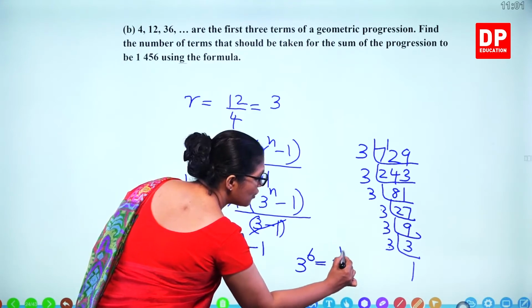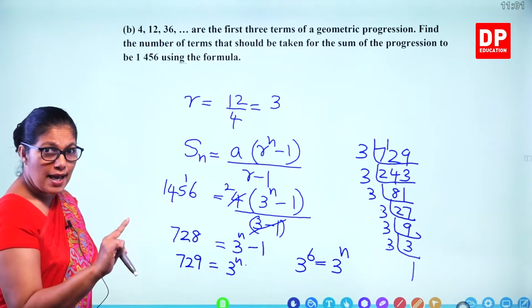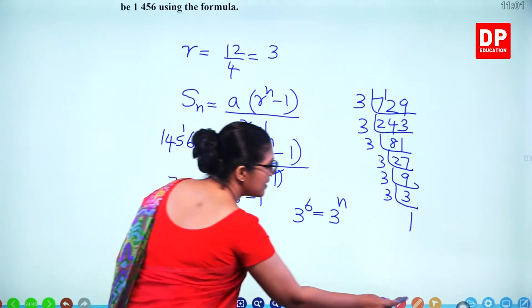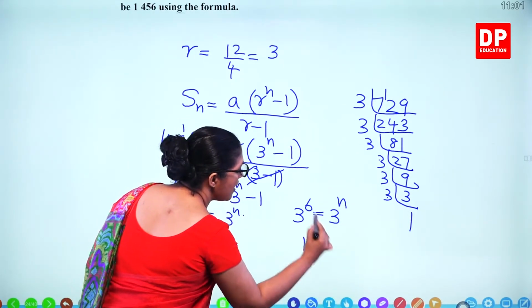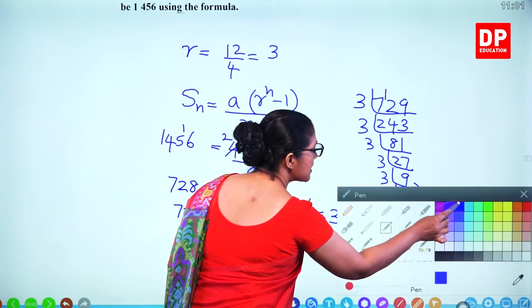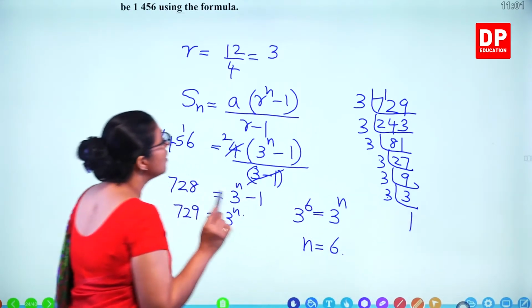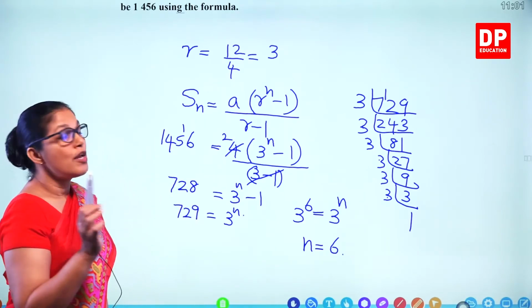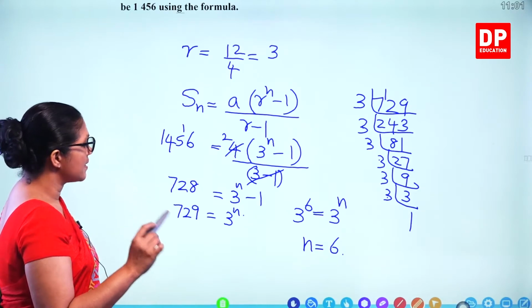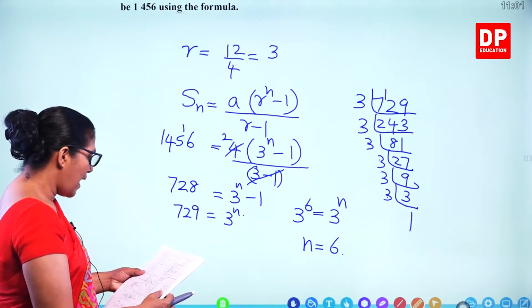That's equal to 3 to the power n. Same base, so you can compare the powers. So what is n? n is equal to 6. When you add 6 terms of this geometric progression, you get the total 1456.